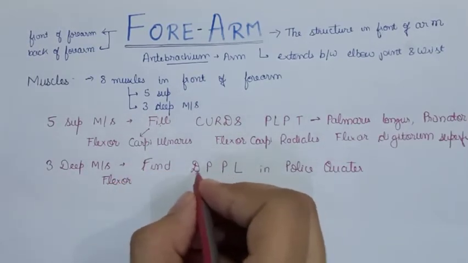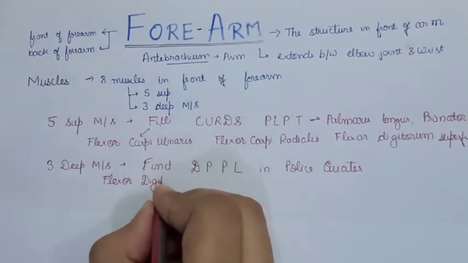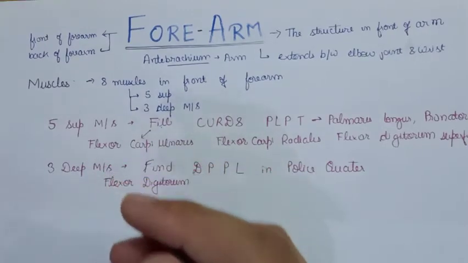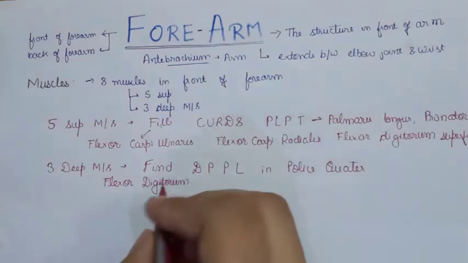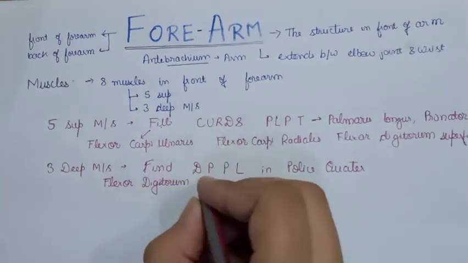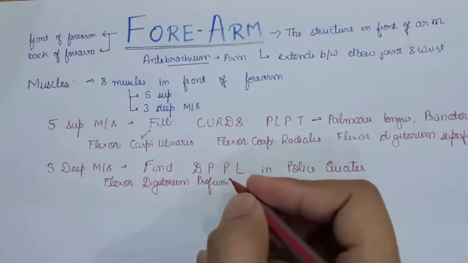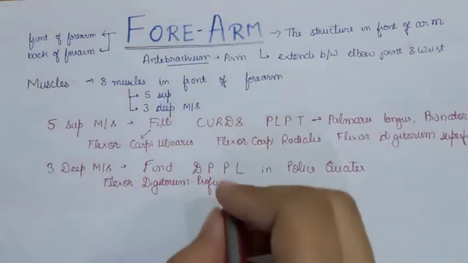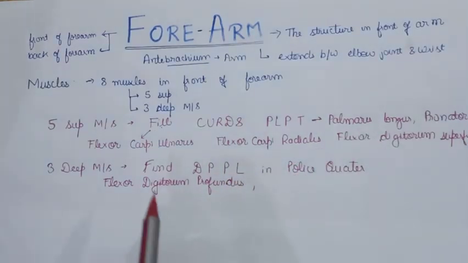Flexor digitorum profundus, DP. Flexor digitorum. Just we have to discuss the three muscles. Only three muscles are there in the deeper compartment of the front of the forearm. So FDP stands for flexor digitorum profundus. Now I am sure you might be able to guess the remaining other muscles. So just give it a try and try to figure out the next muscle.